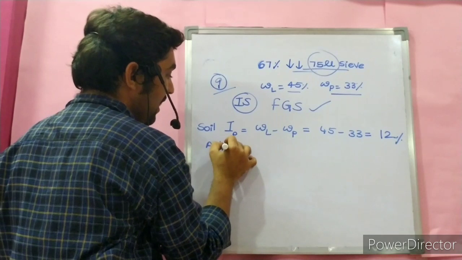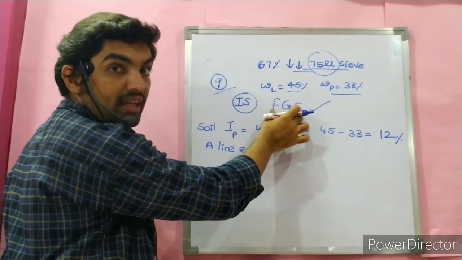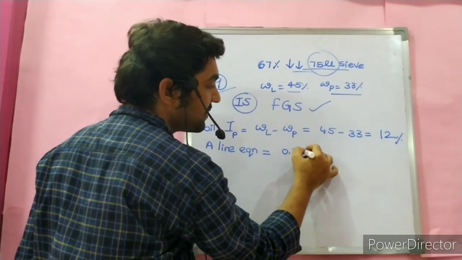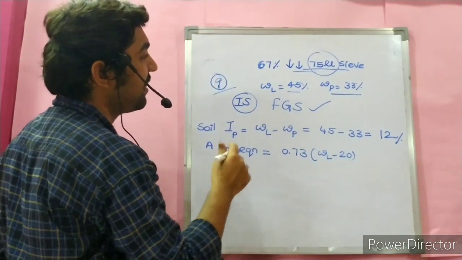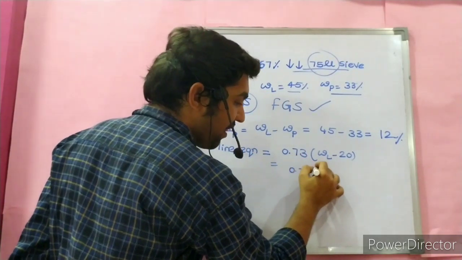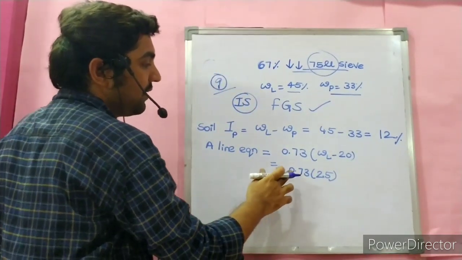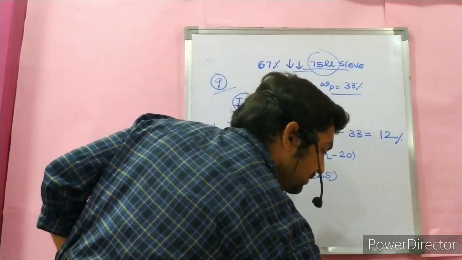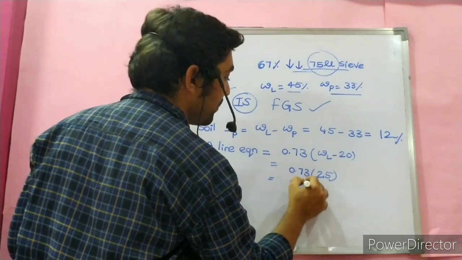A-line equation, because the A-line separates silts and clays. We know the soil is fine grained soil, so we have to find the A-line equation also: 0.73 times (liquid limit minus 20). 45 minus 20 is 25. 0.73 times 25 is 18.25.